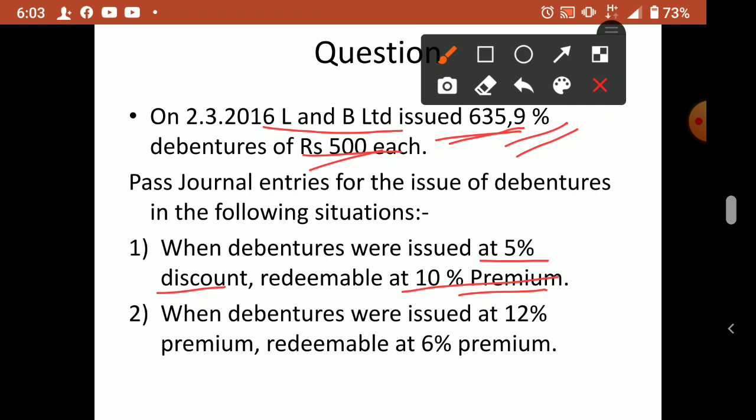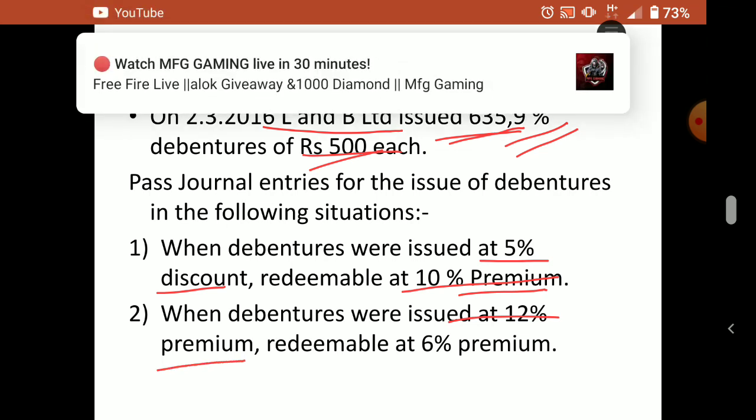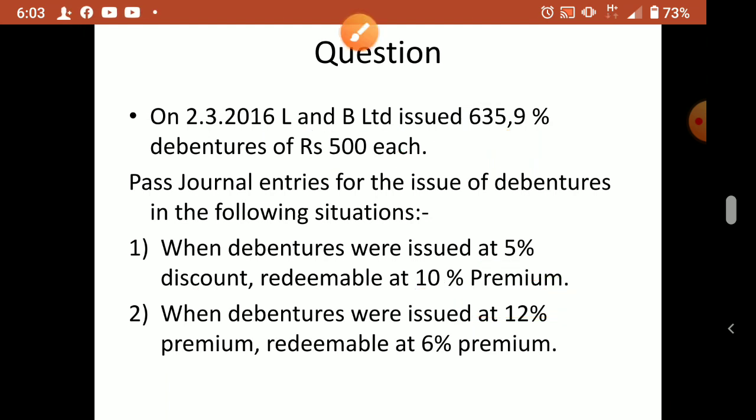Now when debentures were issued at a 12% premium, issue time premium is a gain for the company, securities premium. Redeemable at a 6% premium, so redemption time premium is a loss for the company. So issued at a premium, redeemed at a premium. The first case is issued at a discount, redeemed at a premium. In both the cases, how will we pass the journal entry, let us discuss.